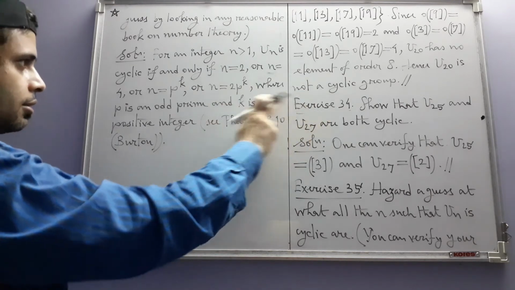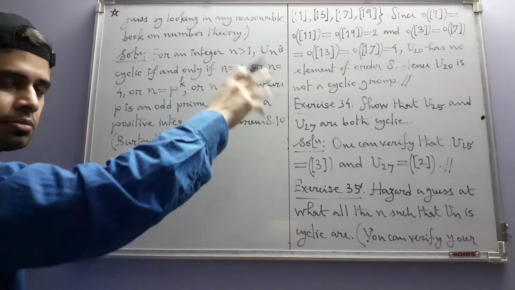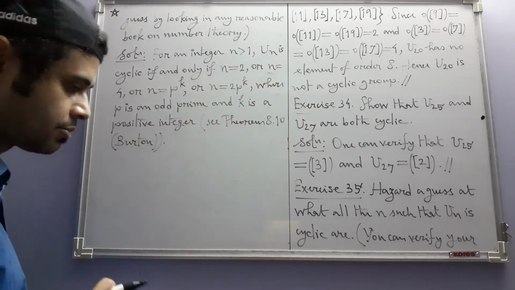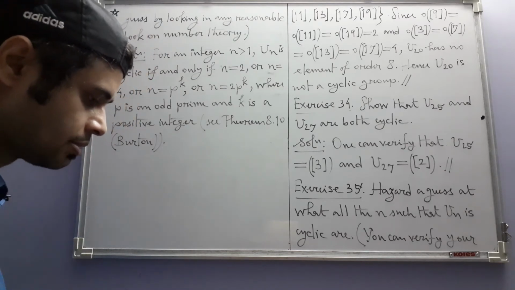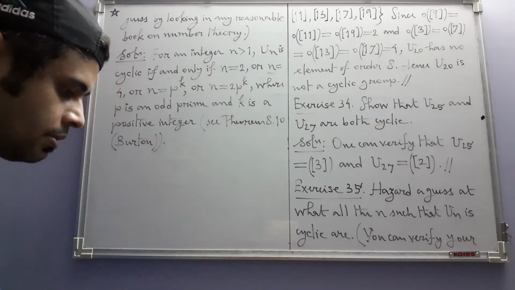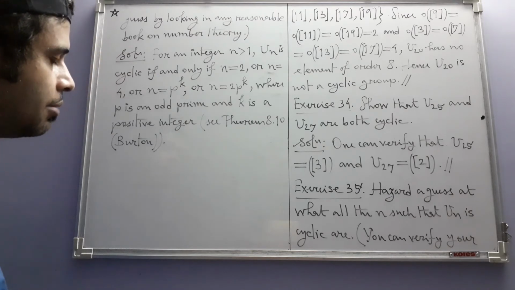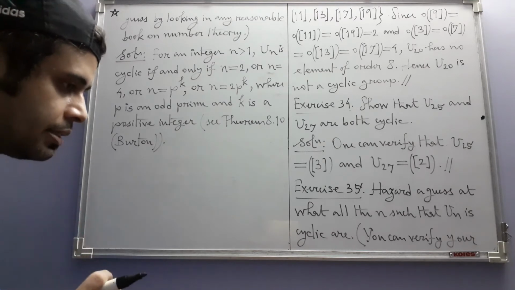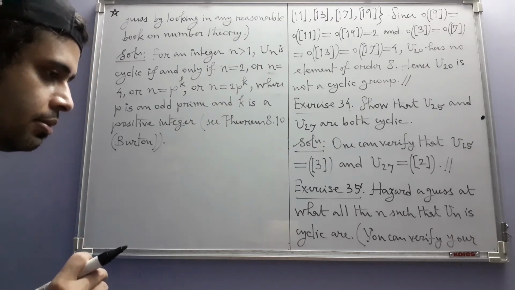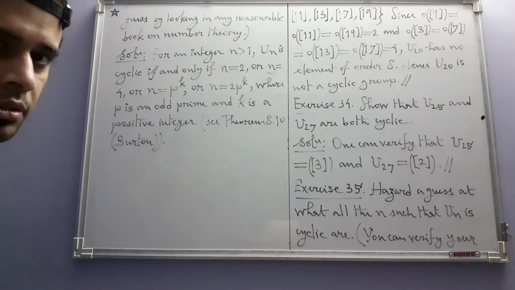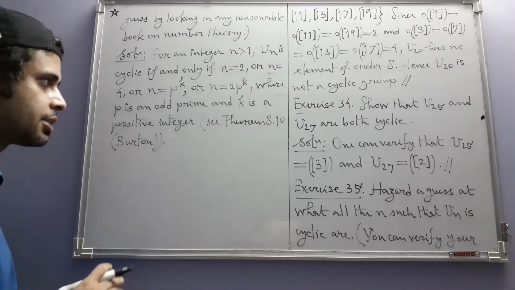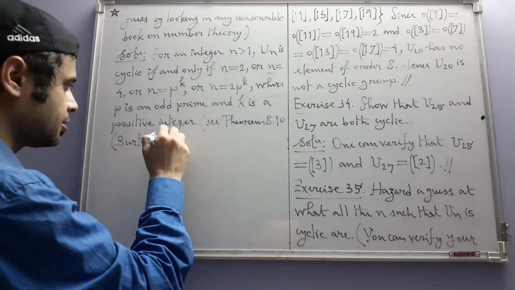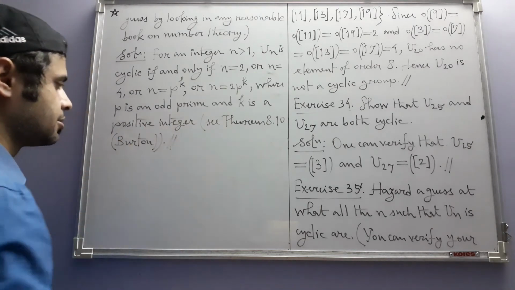You can try to match the results in the previous exercises with this general result. This result comes from something known as whether a given integer has something called a primitive root or not. We will see what primitive roots are when we study Barton's elementary number theory. Okay, so let us just keep this solution like this.